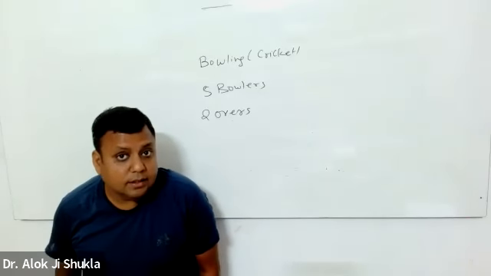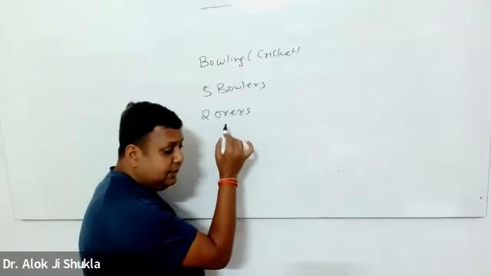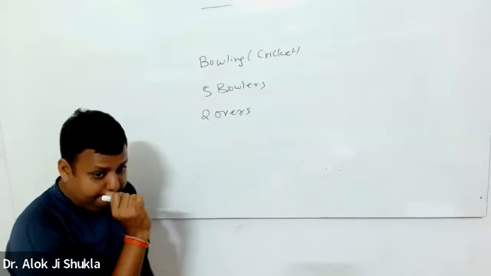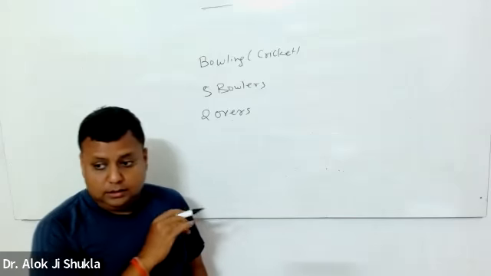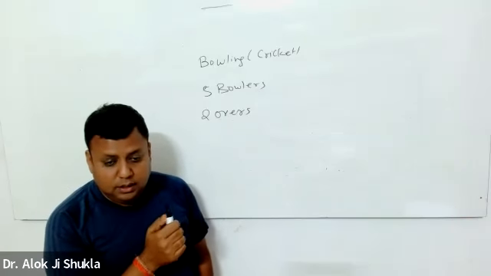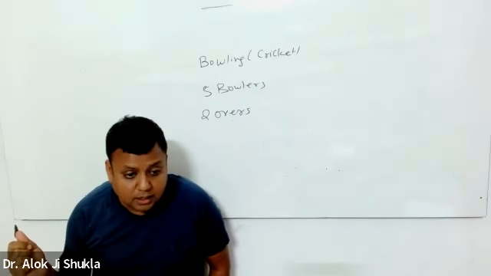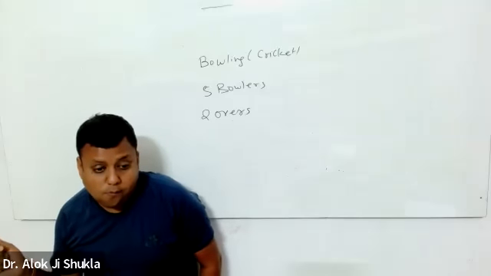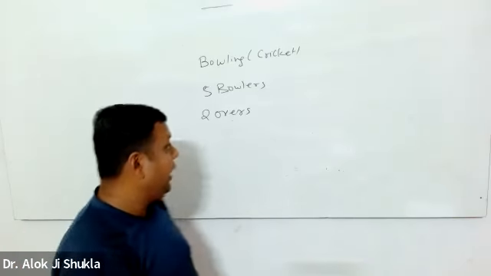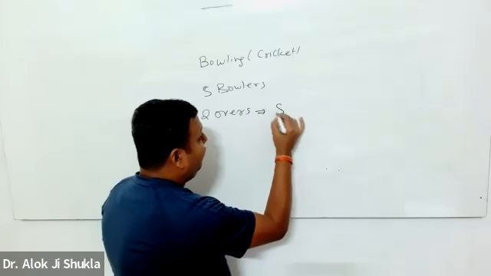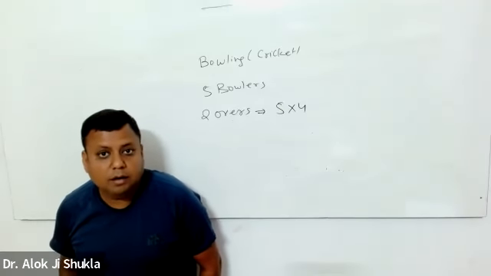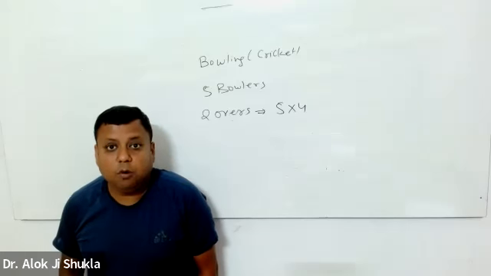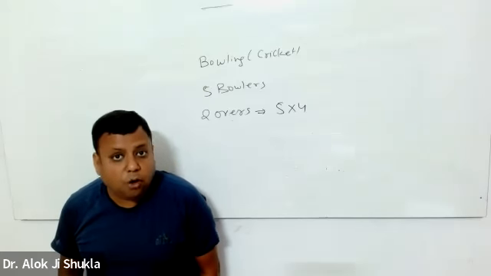So the number of ways is, someone will tell me? Anyone? Number of ways will be? 5. Good, 20. So it will be 5 into 4, because the first bowler will have 5 options, the next bowler will have 4 options.